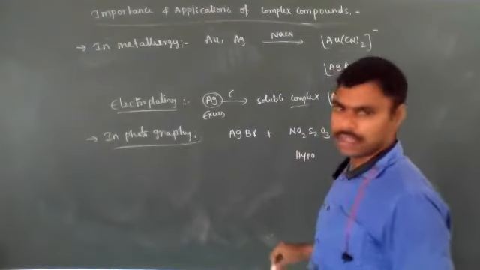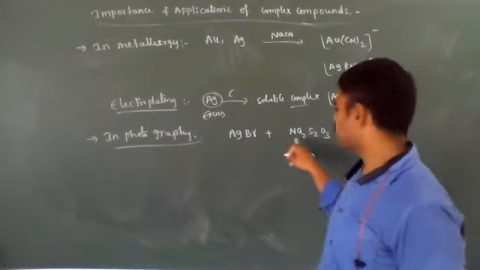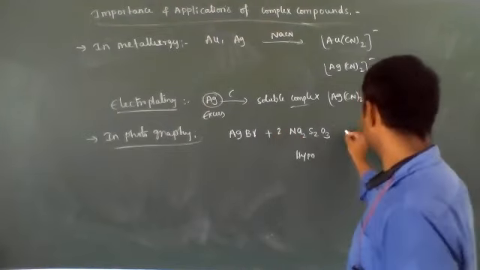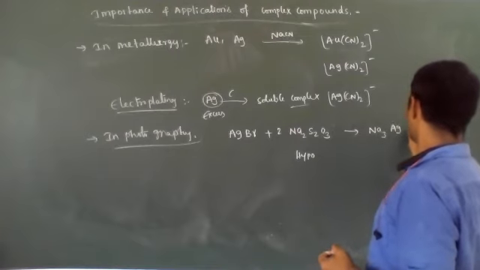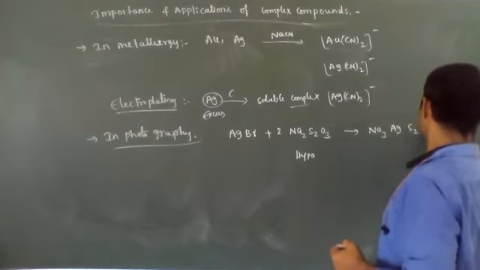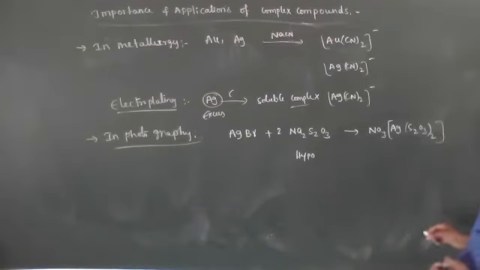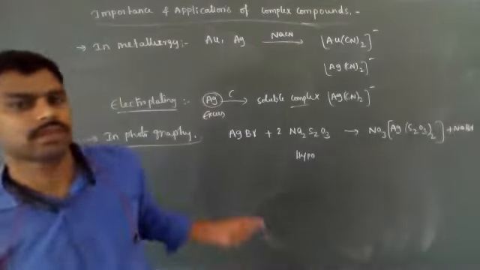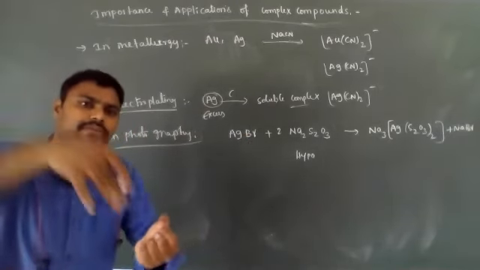The excess silver bromide on the negative combines with hypo solution and forms a soluble complex compound, Na3[Ag(S2O3)2], the silver complex, plus NaBr. So in photography, complex compounds are used for development of the negative and fixing of the image.